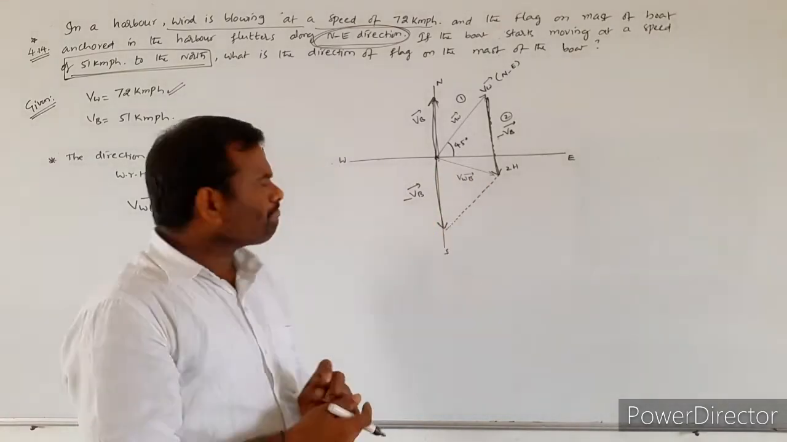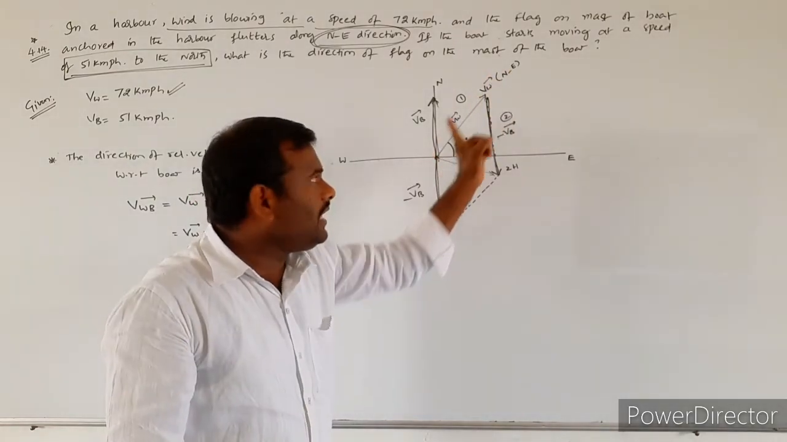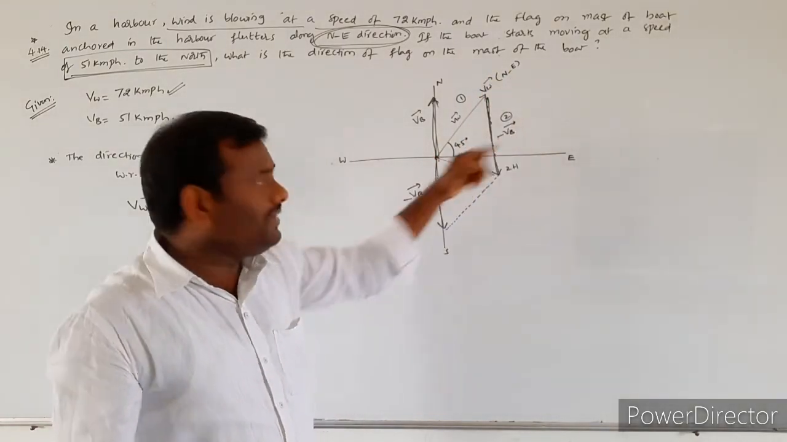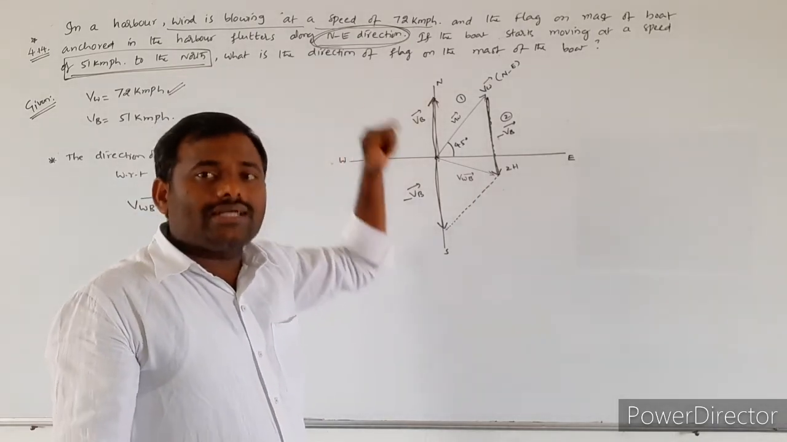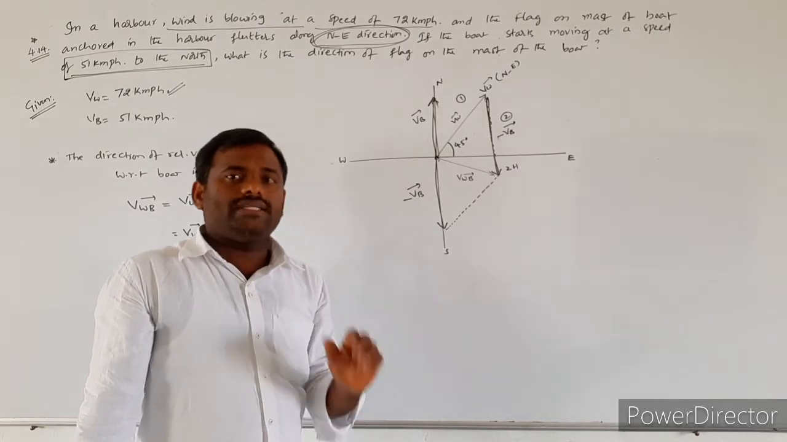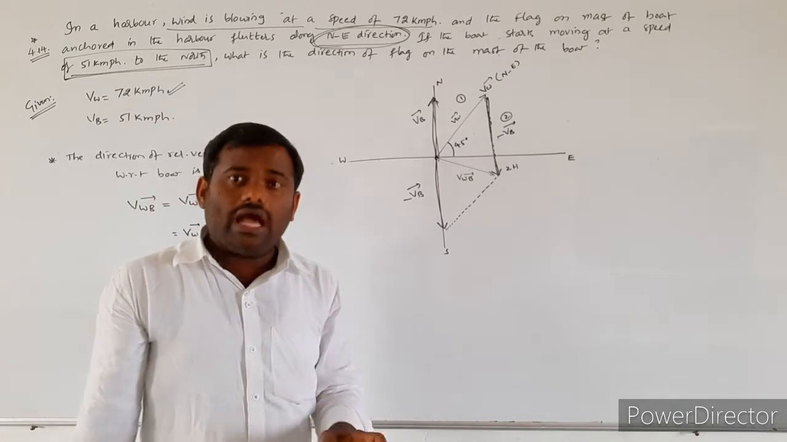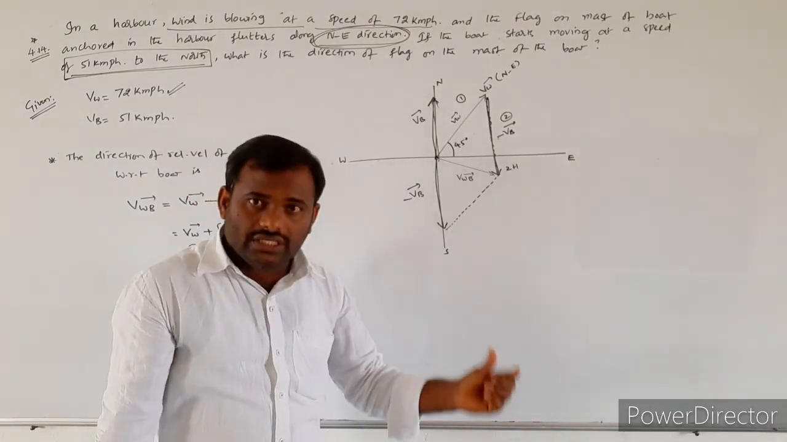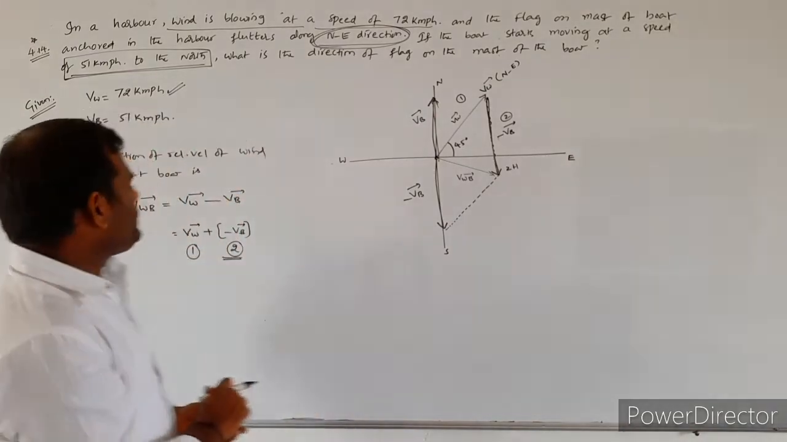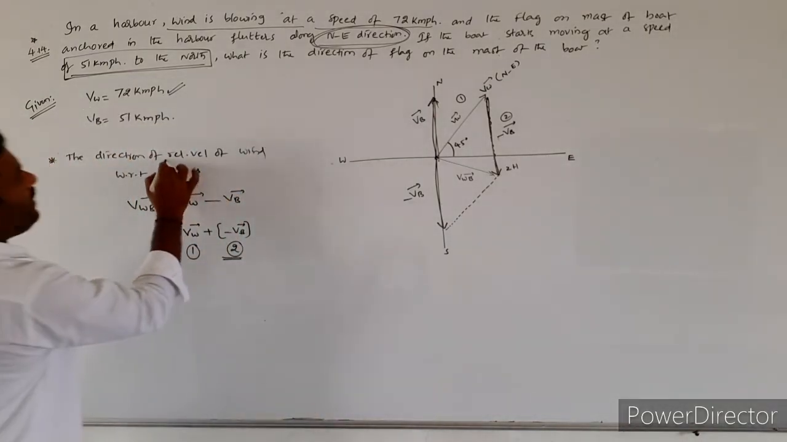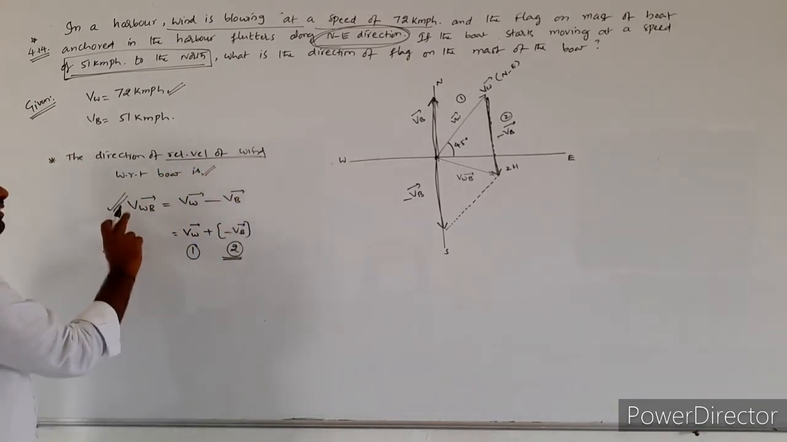Once again, this is the actual direction of the velocity of the wind. This is the actual direction of the velocity of the moving boat. But they are asking which one? Relative velocity of the wind with respect to the boat we have to calculate, and also we have to specify its direction. For that purpose, we consider the relative velocity of the wind with respect to the boat. That only we wrote here.